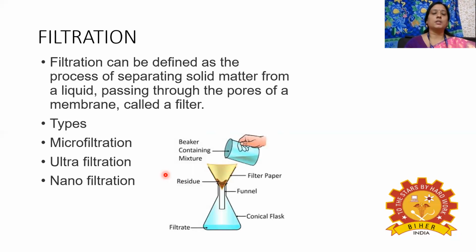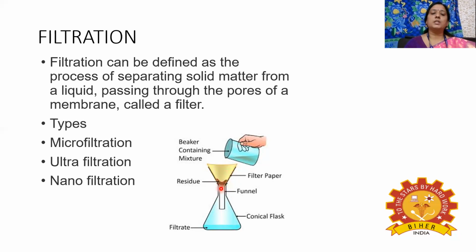Next is the filtration process. Filtration can be defined as the process of separating solid matter from a liquid by passing it through the pores of a membrane, which is called a filter. Here we have the filter, and if you pour the solid-liquid mixture into it, only the liquid will penetrate the filter paper, and the solid particles will be deposited in the filter paper itself. Likewise, we can separate the solid and liquid mixture by means of filter paper.